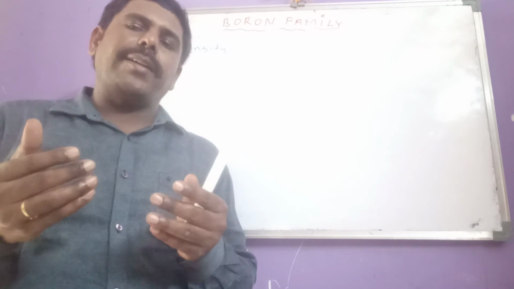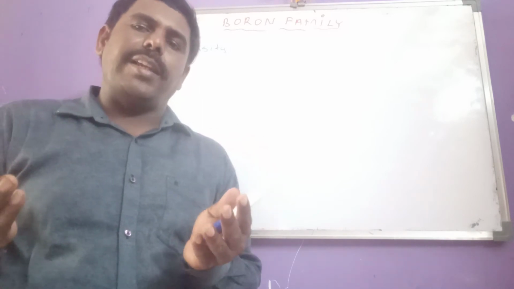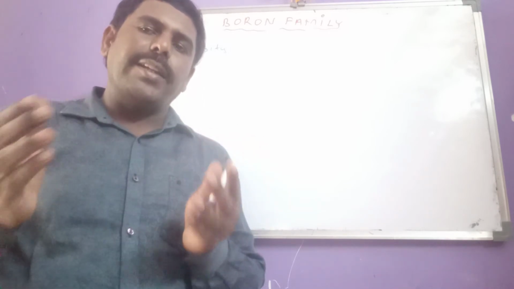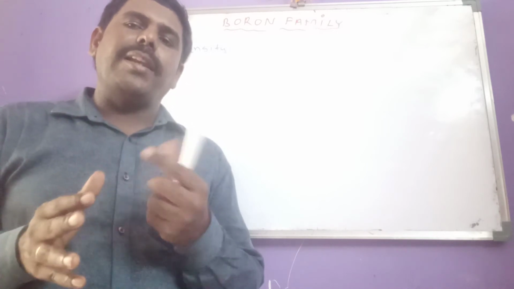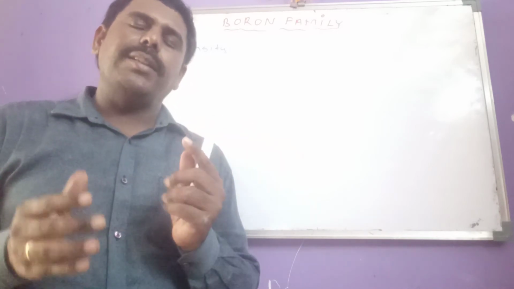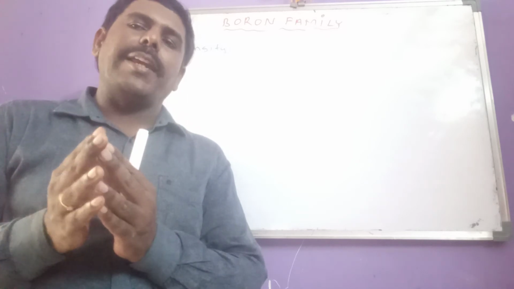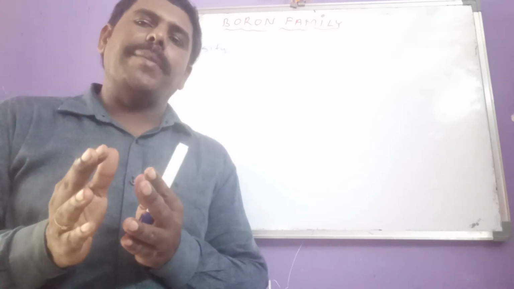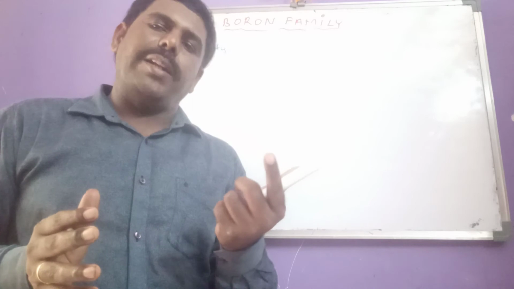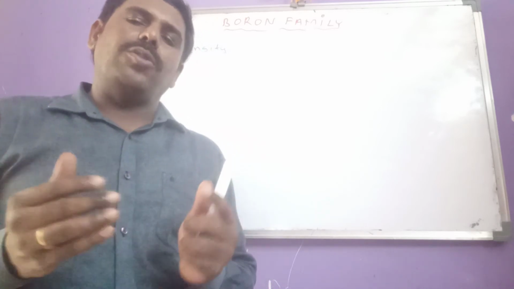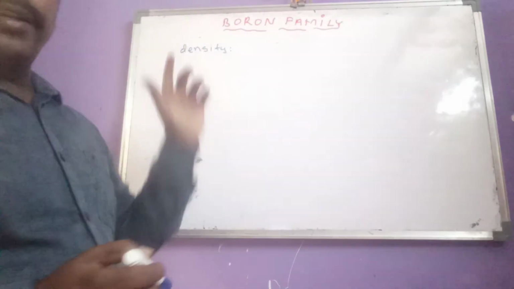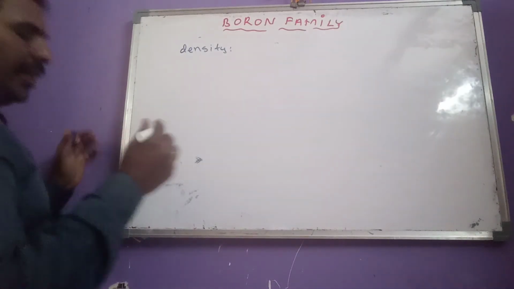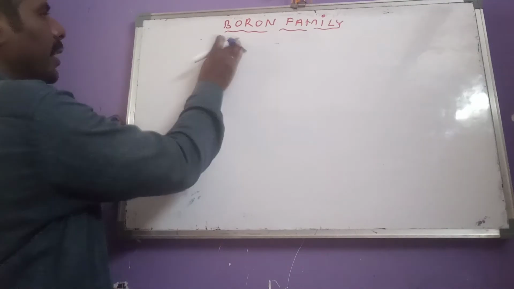We expected a large increase in density, but due to the sudden increase in atomic size, aluminum's density is less than expected. So in every property the sudden increase in atomic size plays an important role, and we have to consider that in every property discussion. This is regarding density.